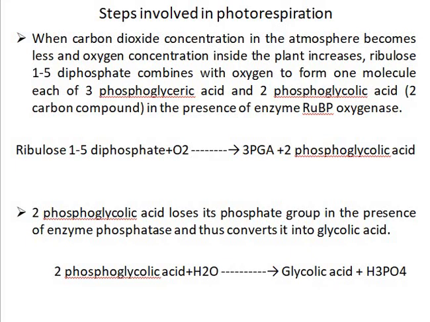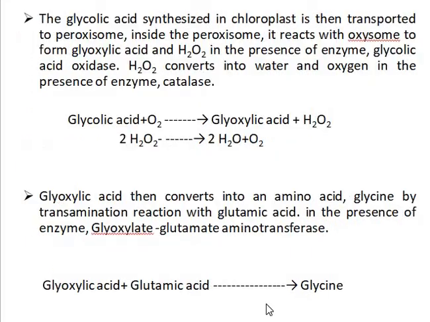When the carbon dioxide concentration in the atmosphere becomes less and the oxygen concentration inside the plant increases, ribulose 1,5-bisphosphate combines with oxygen to form 1 molecule of 3-phosphoglyceric acid and 2 molecules of 2-phosphoglycolic acid in the presence of the enzyme RuBP oxygenase. 2-phosphoglycolic acid loses its phosphate group in the presence of the enzyme phosphatase and thus converts into glycolic acid. The glycolic acid synthesized in the chloroplast is then transported to the peroxisome.